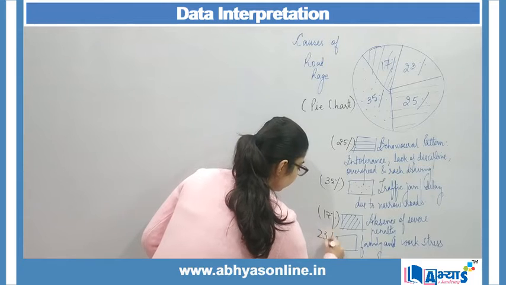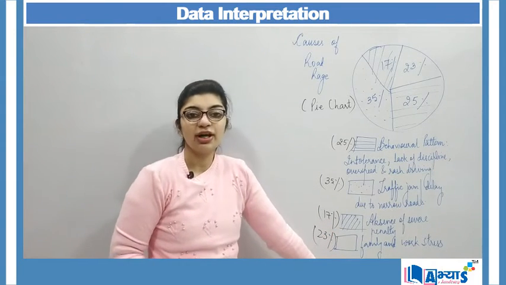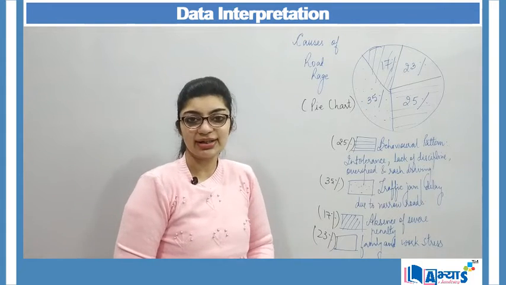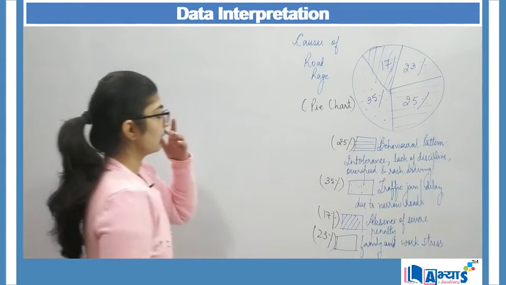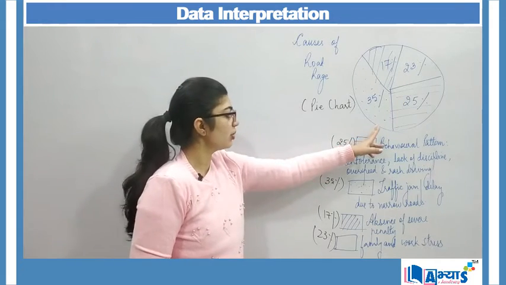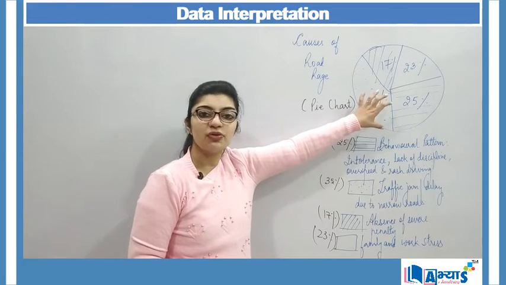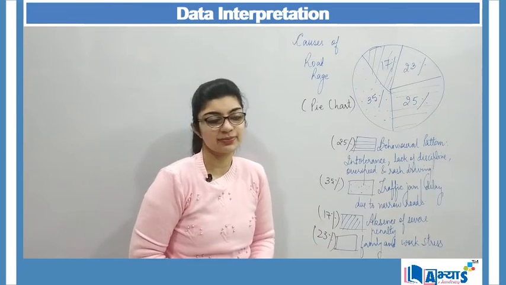So 23% of cases of road rage occur due to family and work related tensions. I hope you have understood how you have to find out what part or segment of the pie chart represents what.